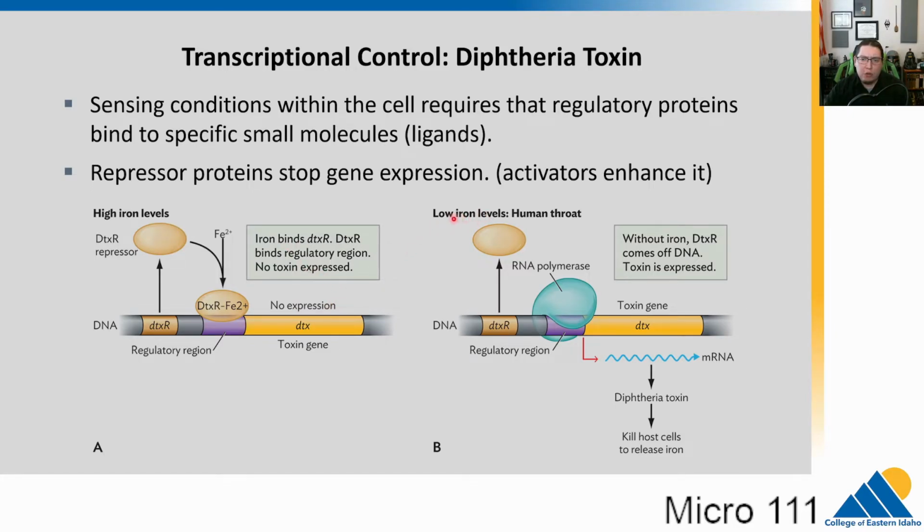When iron levels drop, when there's no iron around, the repressor protein falls off. It changes shape and it gets moved. That is removing the repressor protein, which turns on transcription. And then diphtheria now makes the toxin gene, which goes out and kills host cells, which release iron, which in turn will then, if there's high iron, lead to the repressor coming back because we no longer need that.